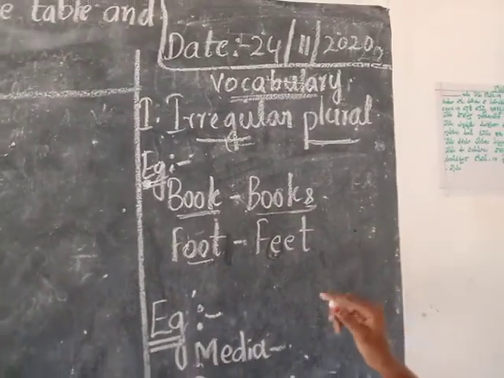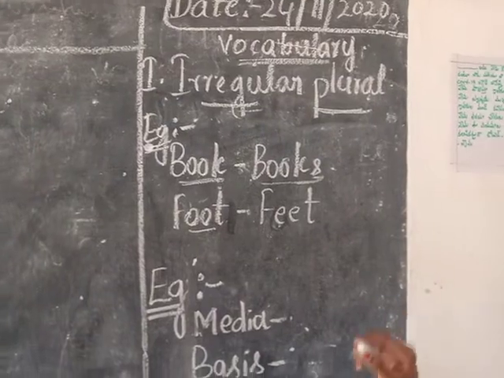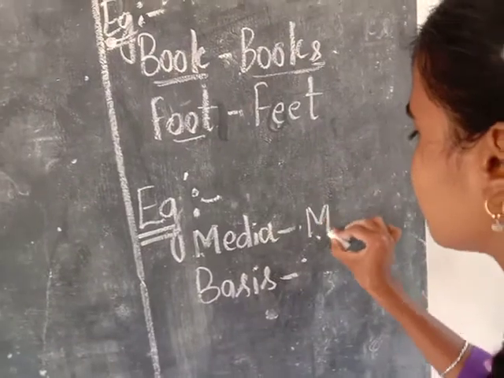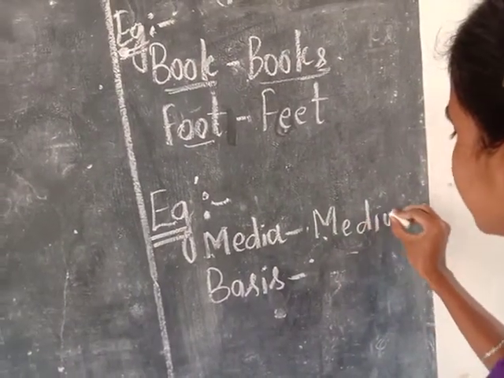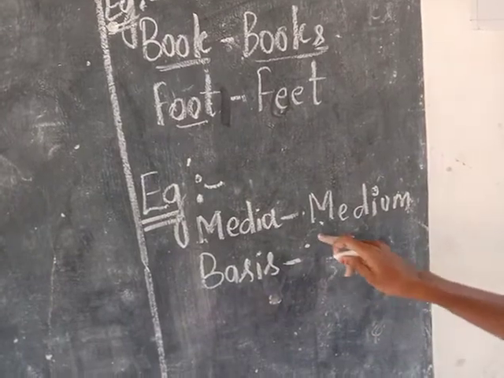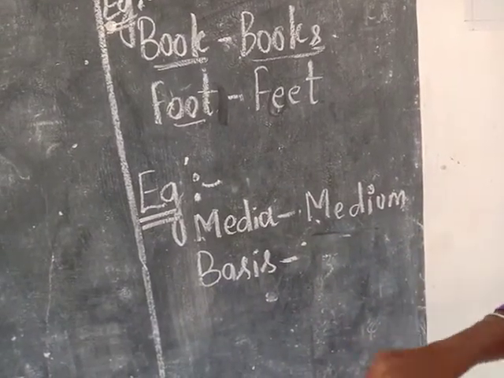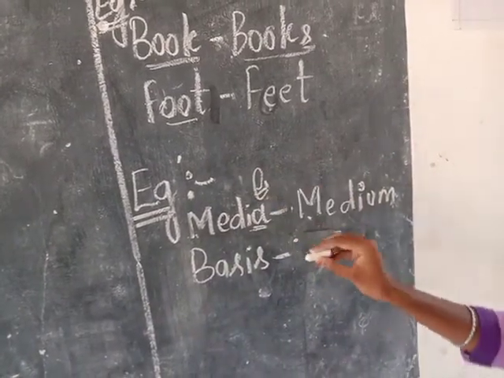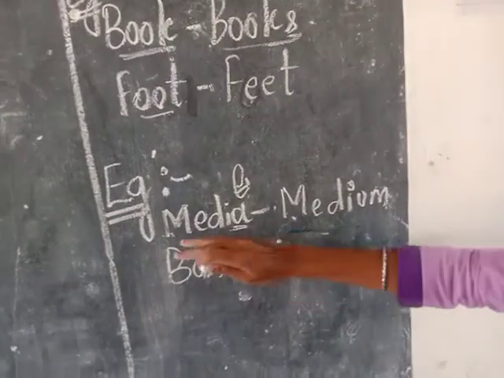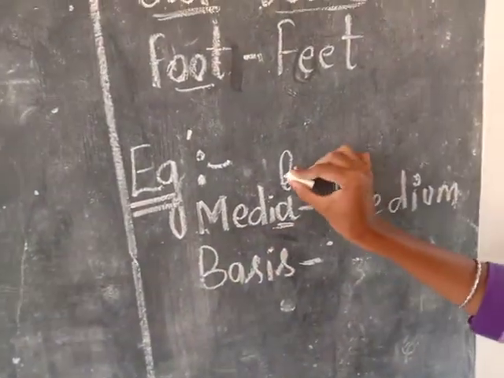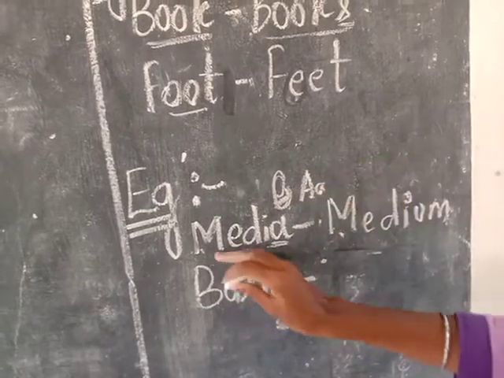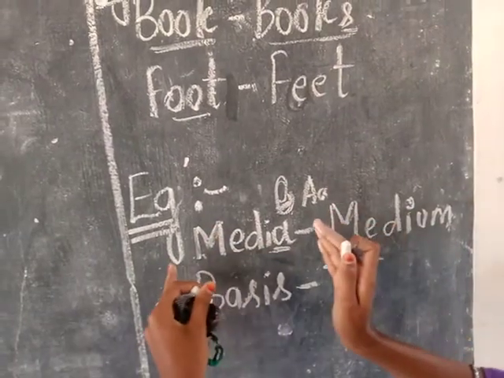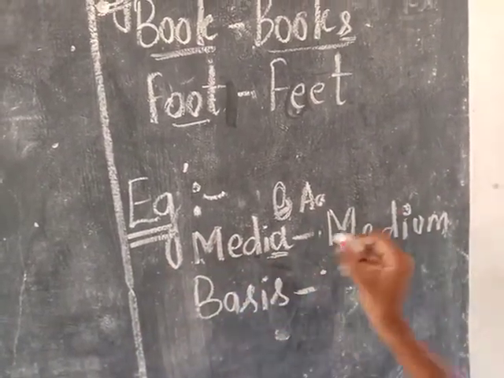They not only told us to mention which are irregular plurals, they also told us to define which are Latin words or Greek words. For example, medium. It can be written as media in plural, and it is a Latin word. The last letter is spelled A. So we can know by the spelling of the last letter if it ends in A. So this is a Latin word. We don't mind what the word is in Latin, but if the last letter is A, this is a Latin word.